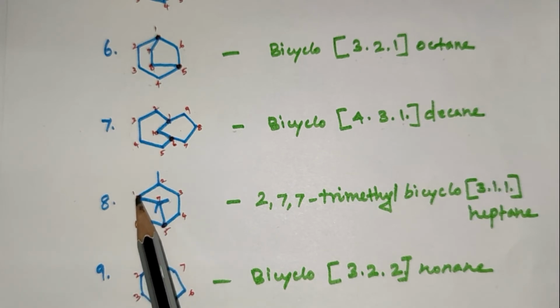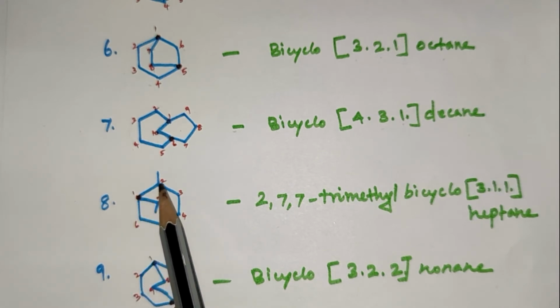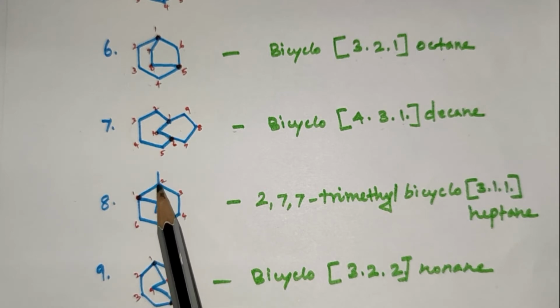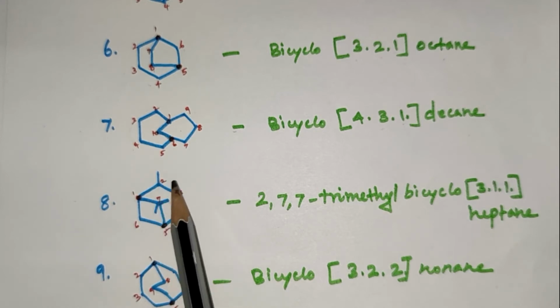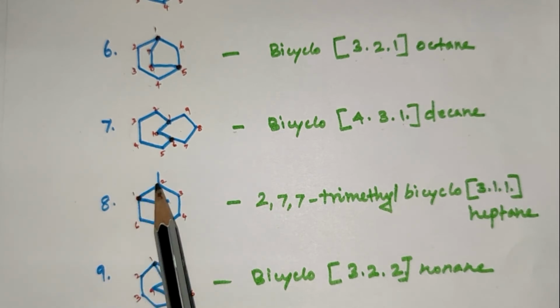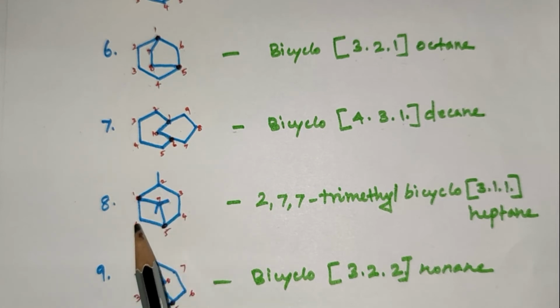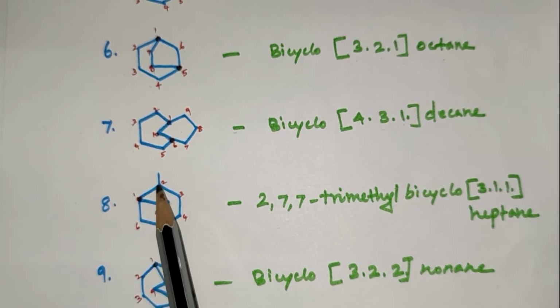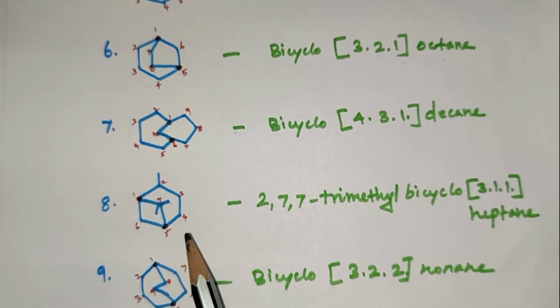It is a bridged position. The numbering is from the lowest number to the substituent. This side is entering the numbers 1, 2, 3, 4. The highest number is the substituents, so it is not written that way. So the numbering is put from 1, 2, 3, 4, 5, 6, 7. At position 7, 2 substituents are present. At position 2, 1 substituent is present. So the IUPAC name is